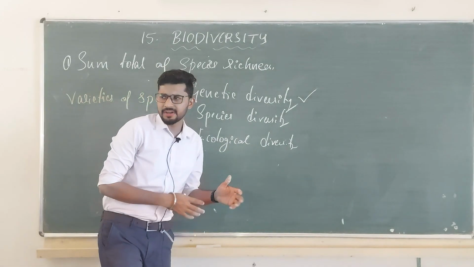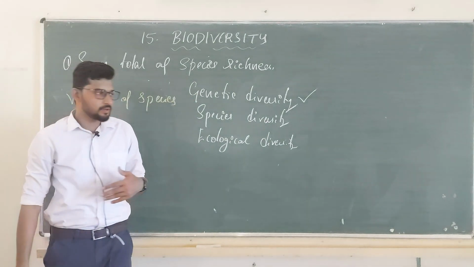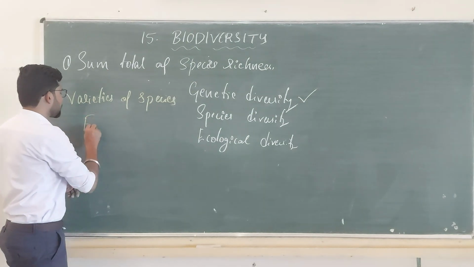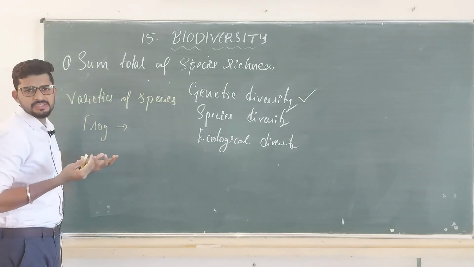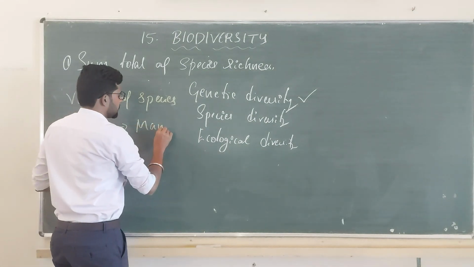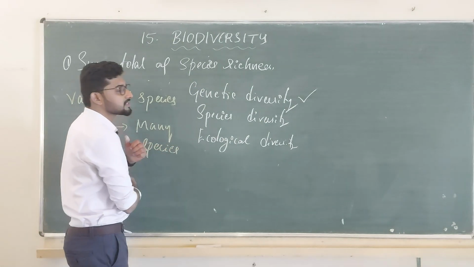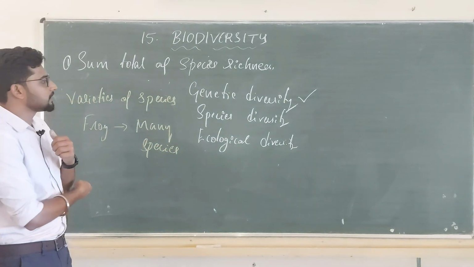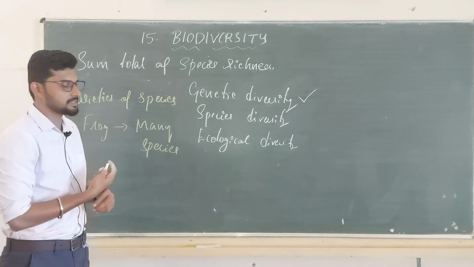I have got different varieties of species, right? Say you take one particular animal, the frog. It has got many varieties, right? Many species I can find in a frog. Varieties of species that you can find in a particular area is known to be the species diversity.